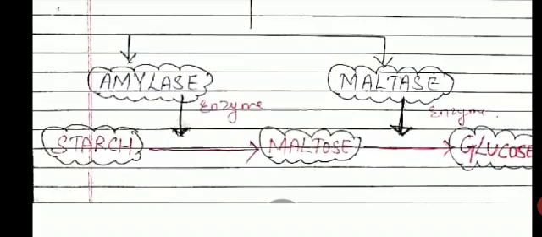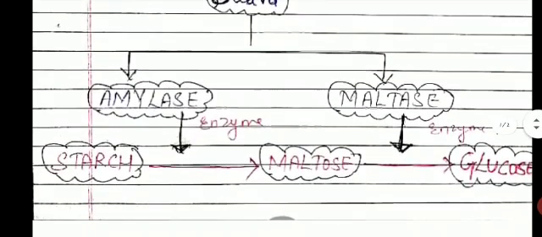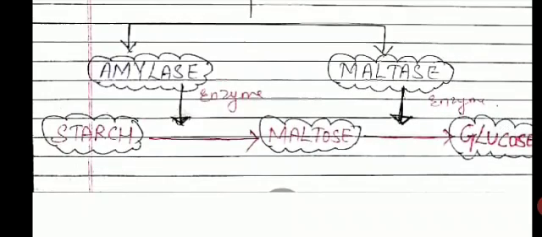So how will this maltose be converted? The saliva contains another enzyme, maltase. This maltase enzyme converts the maltose, which is a disaccharide, into a smaller molecule, that is glucose. Now this glucose is a simpler molecule which can be absorbed by the human body.